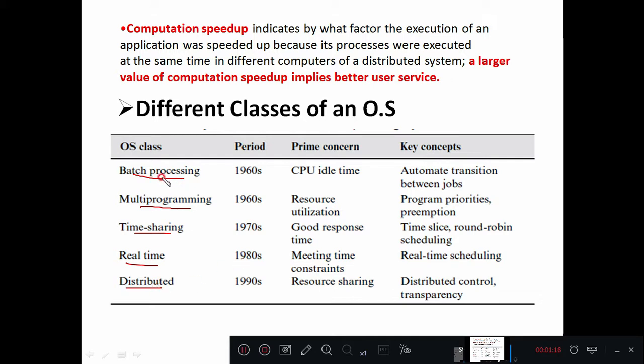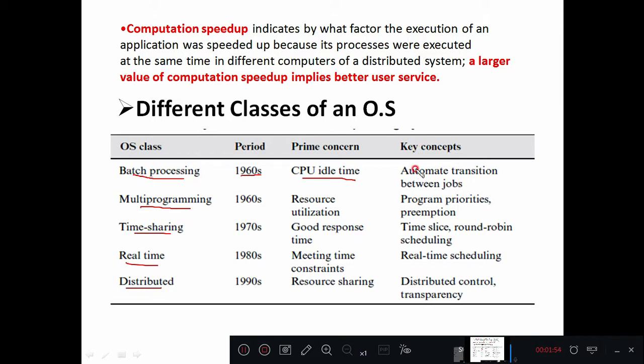So the first operating system class is batch processing operating system, which was developed in 1960s. Now what was the prime concern? CPU idle time, right? So we mainly concentrated on CPU idle time. We kept the CPU very busy doing one or the other work, and we have reduced the CPU's idle time. That means keeping a CPU idle, that time will be reduced in case of batch processing